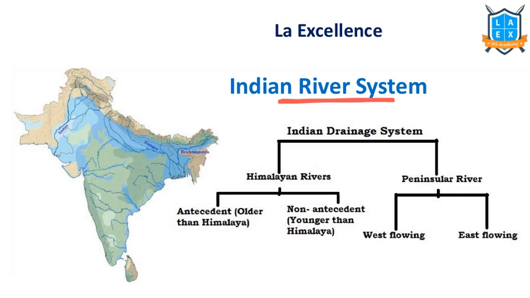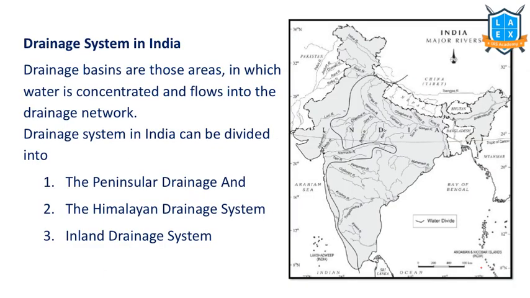Between AP and TS, we have a water sharing issue. The Kaveri River issue has again erupted. So in this context, the Indian river system is very, very important for us. We can expect at least one question from this particular area. Now, let's start with this.